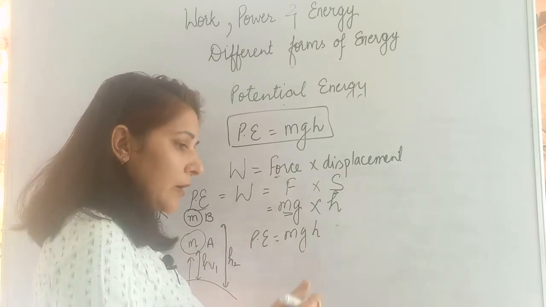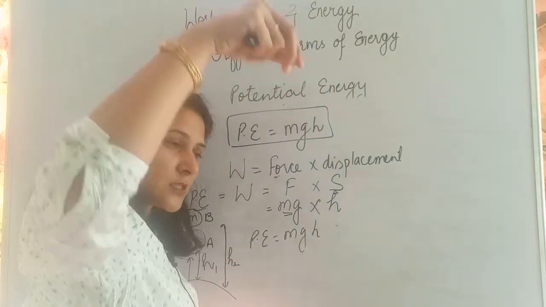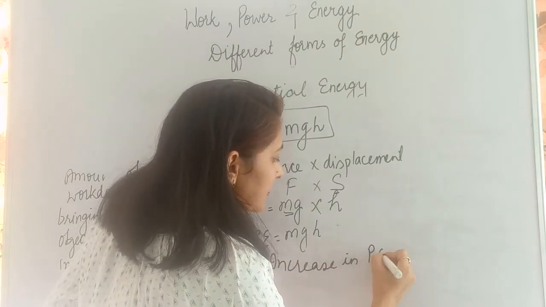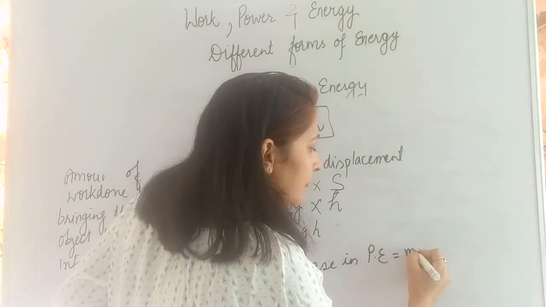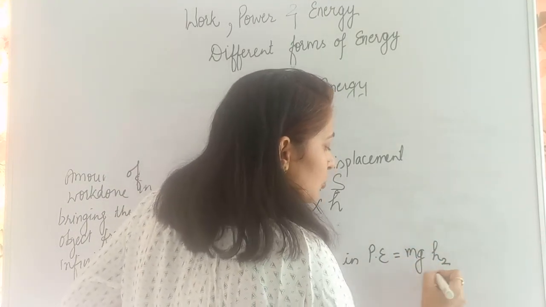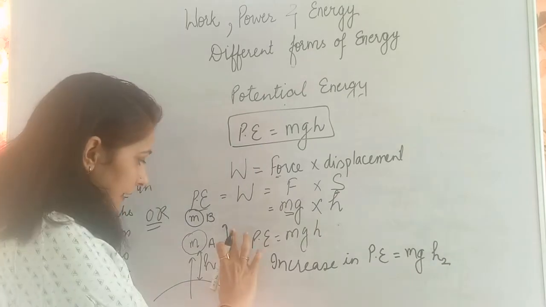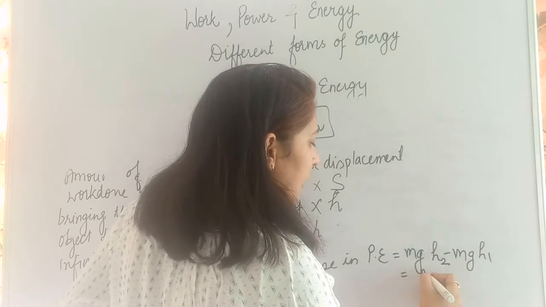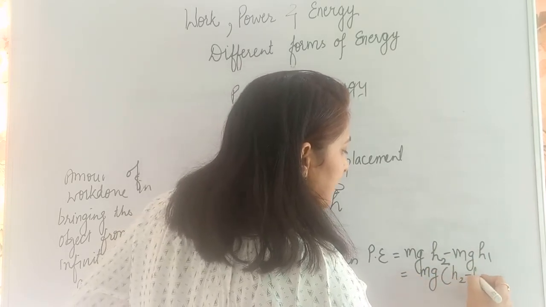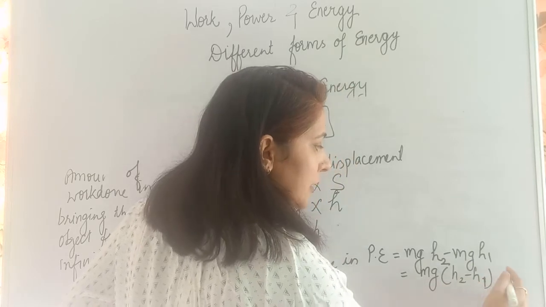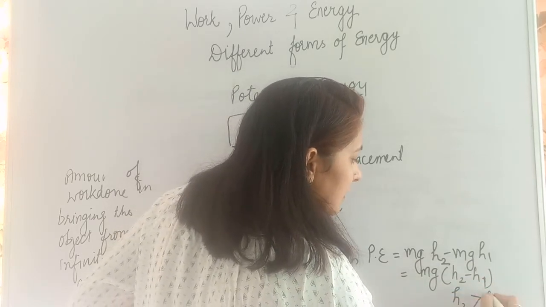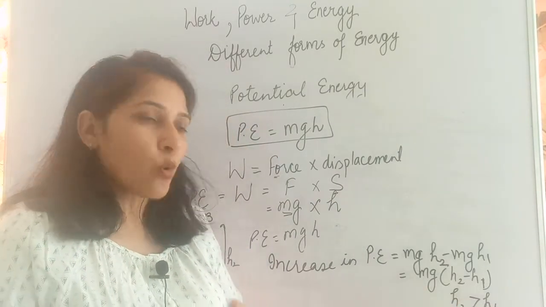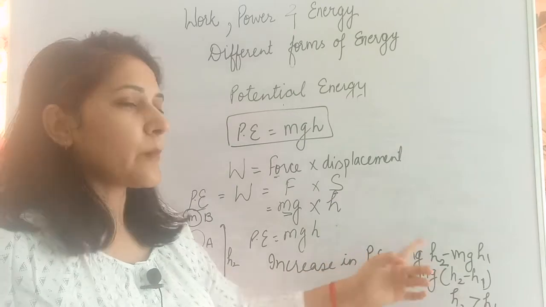So when the object is raised from the earth surface, there is an increase in potential energy, and that increase is given by mgh2, because this is the greatest height, minus mgh1, or mg(h2 minus h1). And the reason it is h2 minus h1 is that h2 is greater than h1. So always you subtract the smaller from the bigger. So the increase in potential energy is given by this formula.